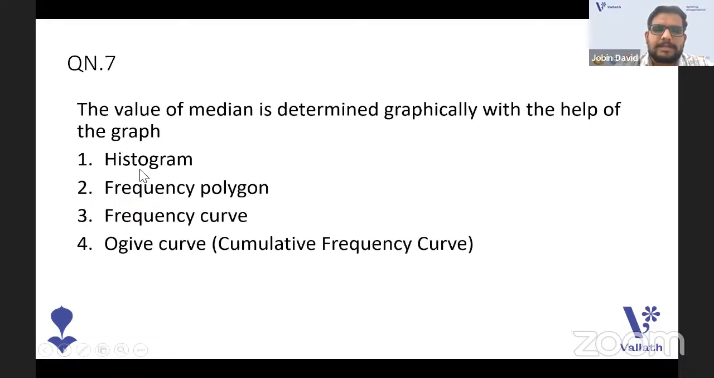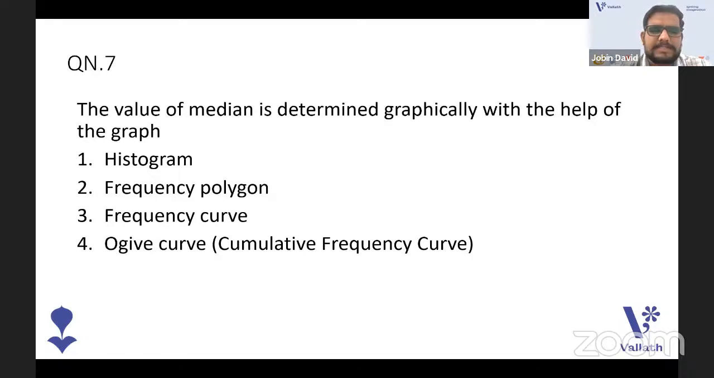The 7th one. The value of the median is determined graphically with the help of which graph? This is what we study in the statistics part. Histogram, frequency polygon, frequency curve, and ogive curve. Ogive is the cumulative frequency curve that we have. A histogram, as we know, is a bar-like structure. In a frequency polygon we join the points as polygons, and in a frequency curve we join them as a curve. The ogive curve is what we have for cumulative frequency curves, less than cumulative and more than cumulative frequencies.